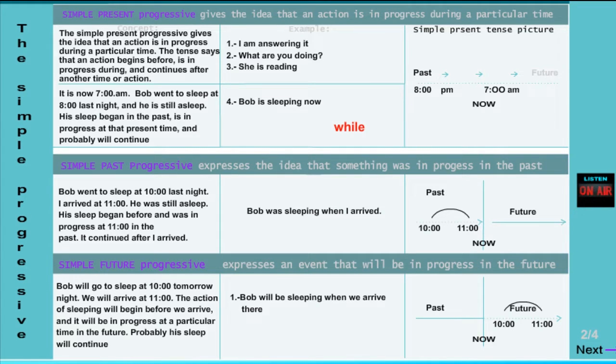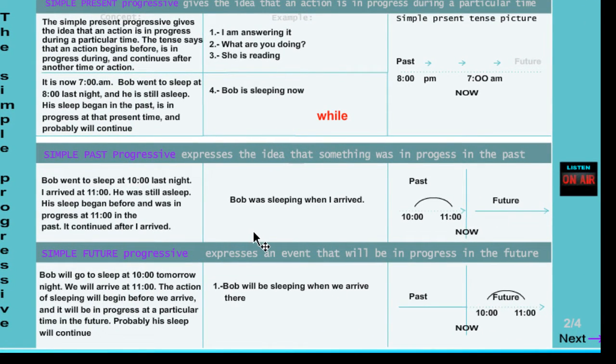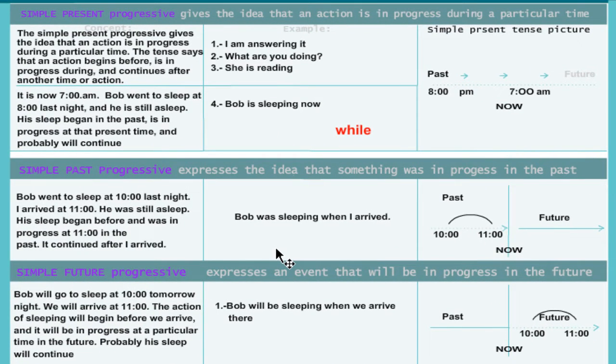Here we have the simple past progressive. It expresses the idea that something was in progress in the past. Se expresa la idea de que algo estaba ejecutándose o en progreso en el pasado. Por ejemplo, yo estaba cruzando la calle cuando el accidente pasó. El accidente pasó, el pasado simple. Yo estaba cruzando, es el pasado progresivo, right?